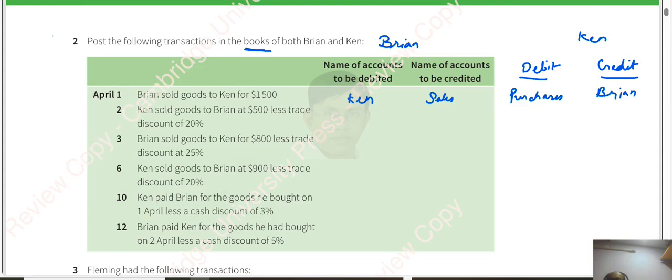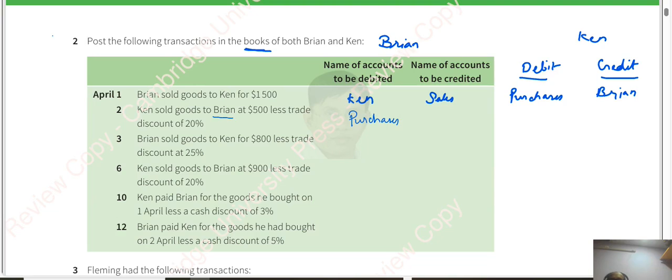Now, Ken sold goods to Brian. Sold goods to Brian means what is Brian doing? Brian is purchasing. So it is purchases, because these are the books of Brian, right? So you have to write it in the books of Brian. It is purchases for him. If Brian is purchasing, who is giving the goods?